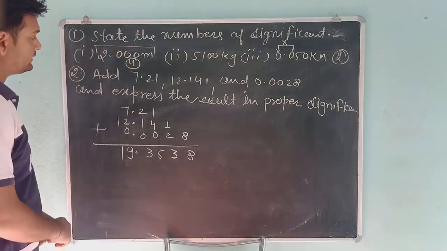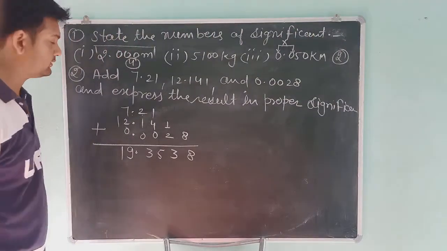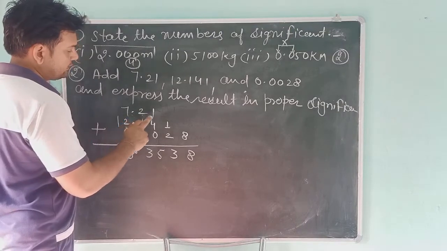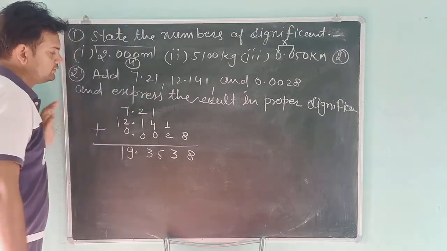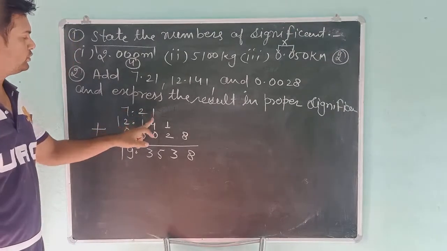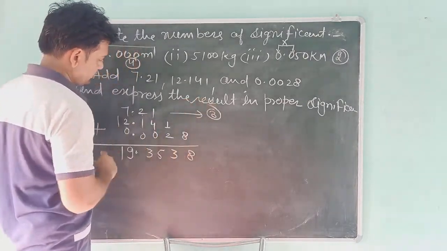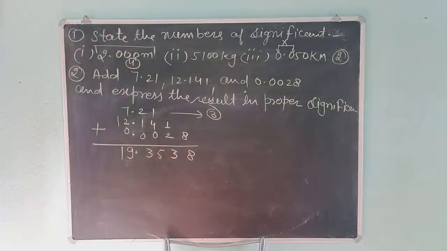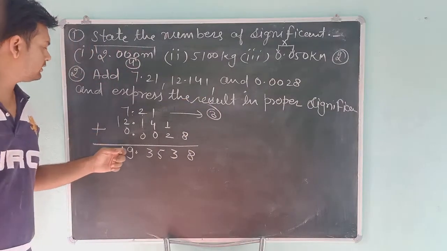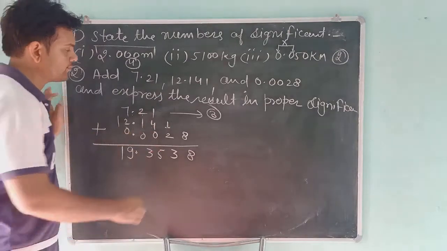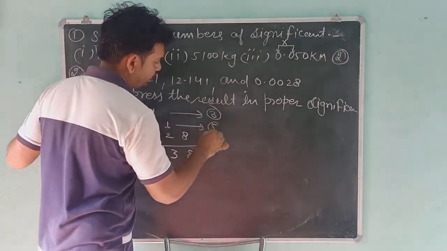So students, what is the corrected sum? Look at it carefully. What are their significant numbers? In the first, there are 1, 2, 3, so significant numbers are 3. How many significant numbers in the second number? 1, 2, 3, 4, 5. So significant numbers are 5.